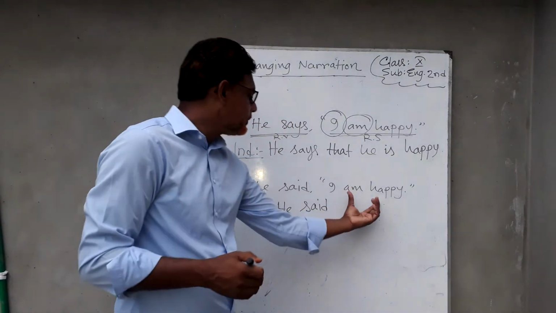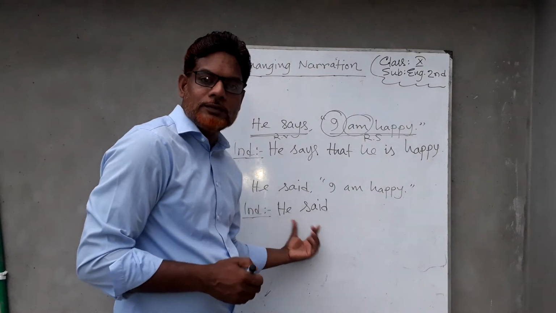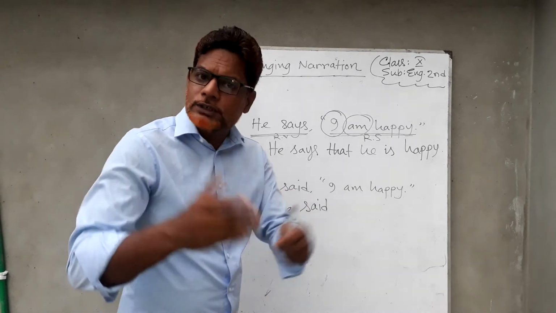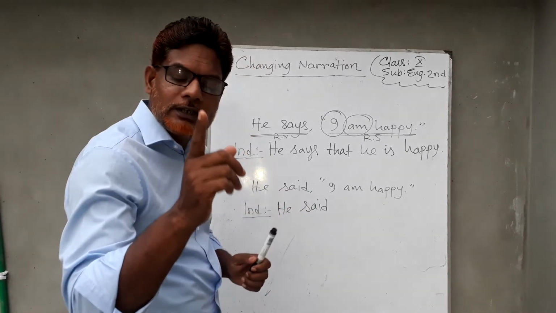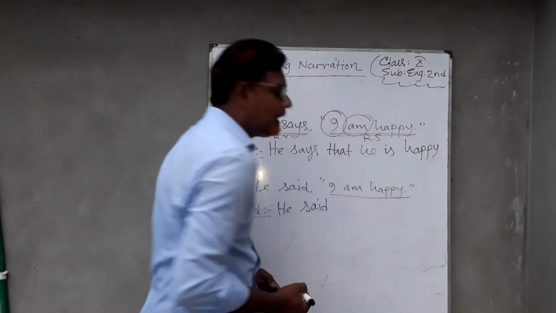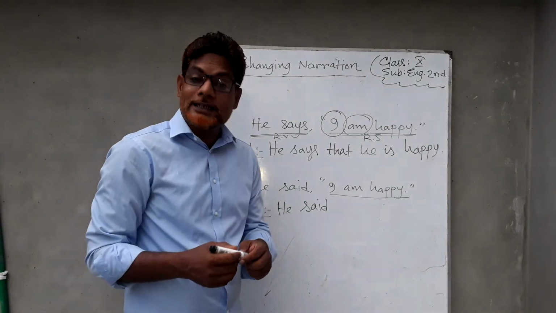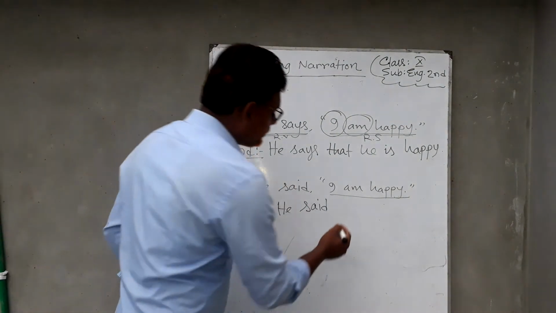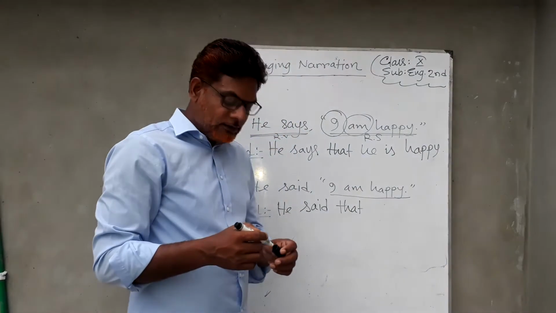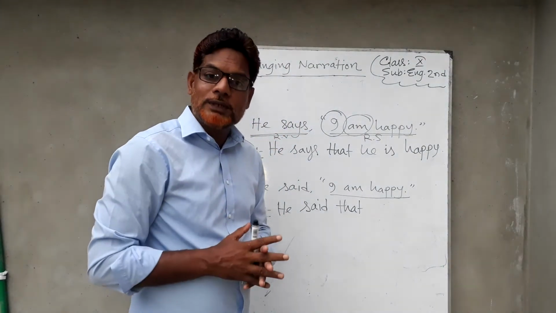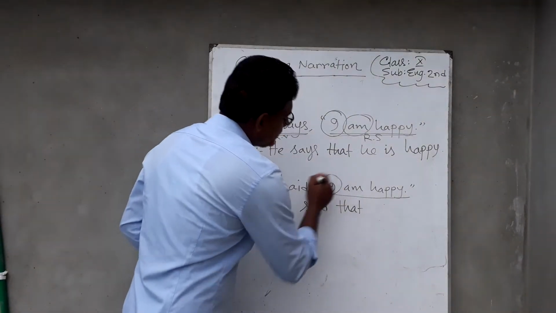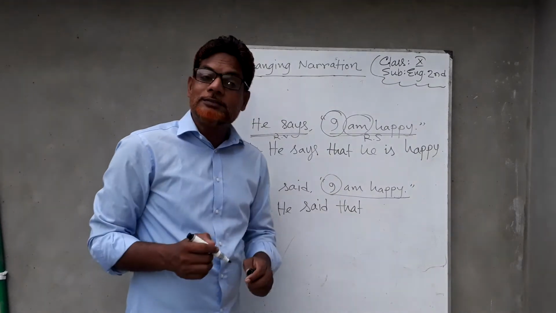Then this reported speech will be added with this reporting verb. To add the reported speech with the reporting verb, we need a conjunction. Which conjunction will be used here? It will depend on the sentence of the reported speech. The sentence of the reported speech is I am happy. This sentence is assertive. That's why the conjunction will be that. You have to remember that for an assertive sentence you have to use that. Then the subject of the reported speech. The subject is I.